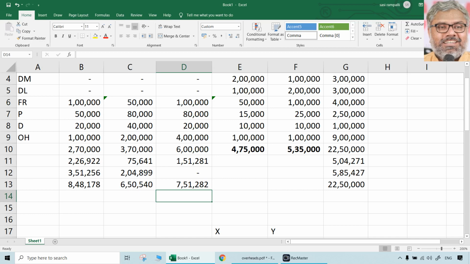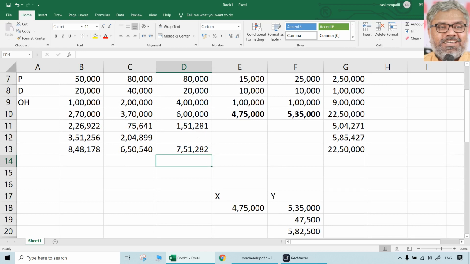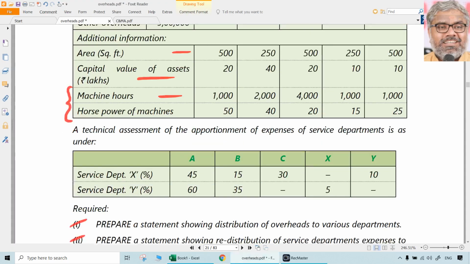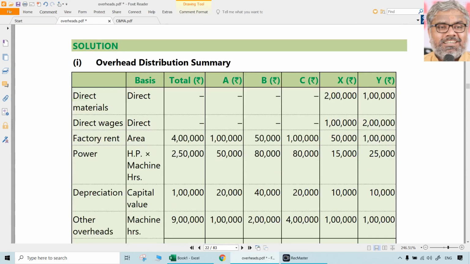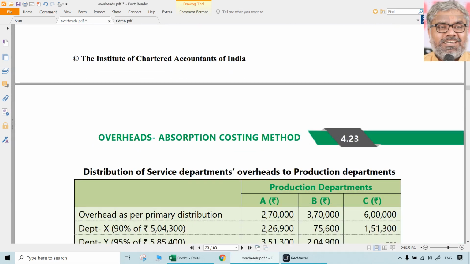So that is the adjustment of 1 or 2 rupees somewhere here you can do, but finally the total should match as 22 lakhs 50,000. Some rupee differences is not a problem, just make sure that it is adjusted in any one of the departments.